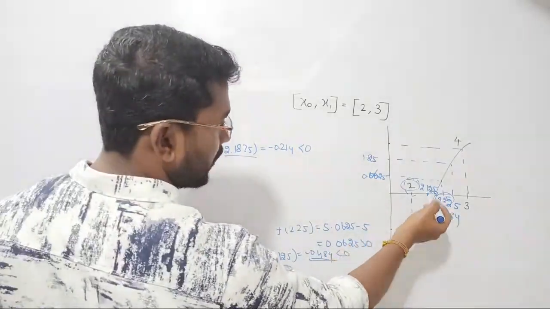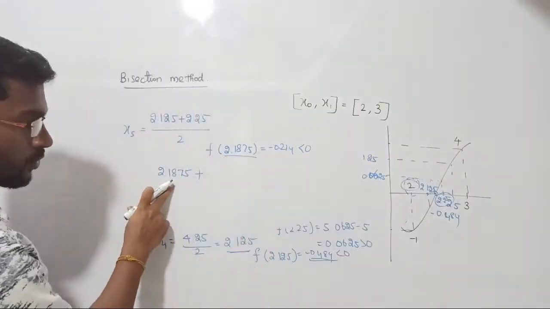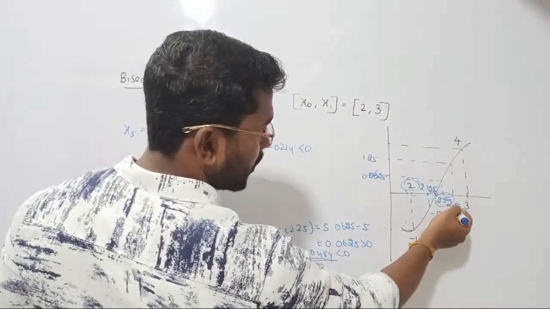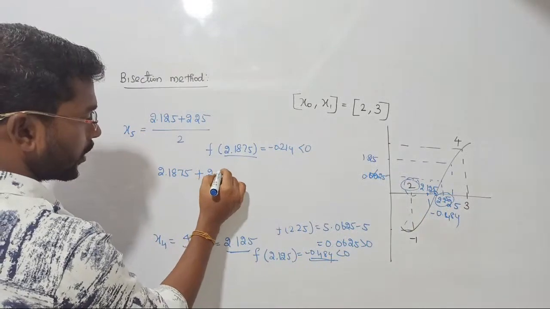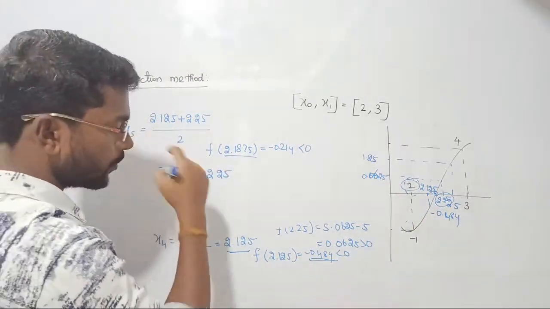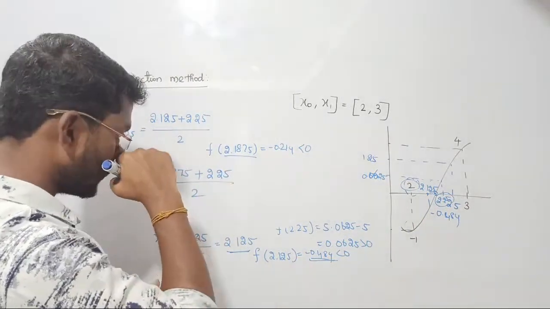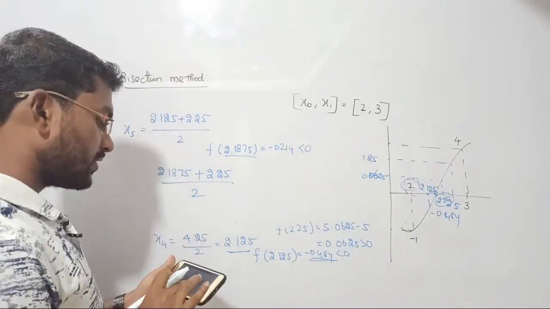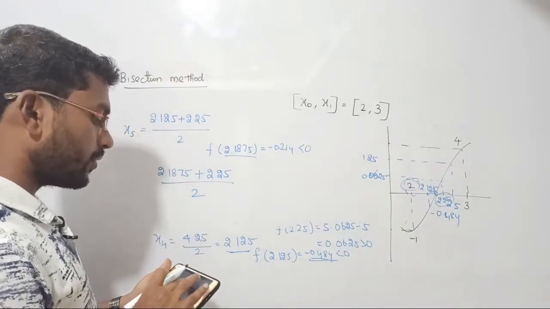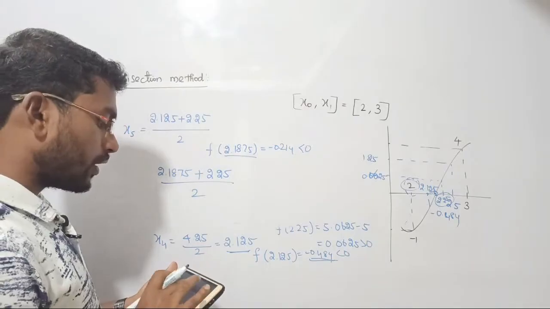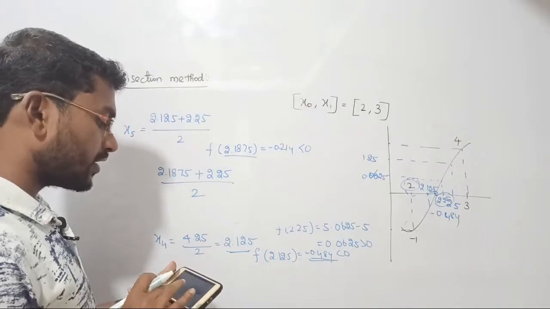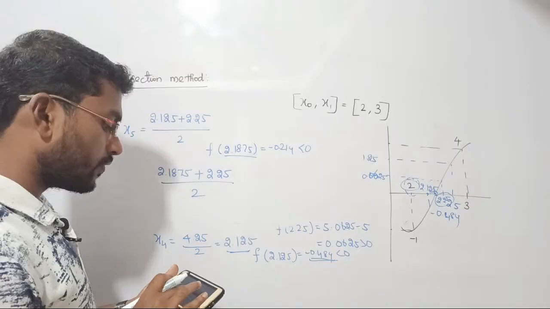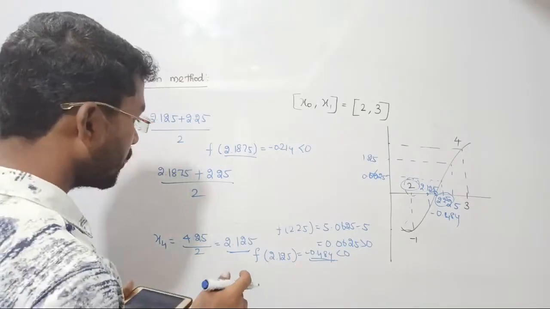So we neglect the earlier negative one and we should consider this one, and on the other side the value is 2.25. Again we should take the average for this one, 2.25, and I have to divide it by 2, and then we should square this and subtract 5. I'm getting again a negative value.